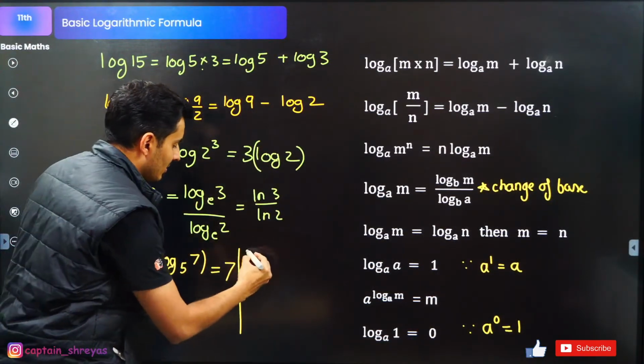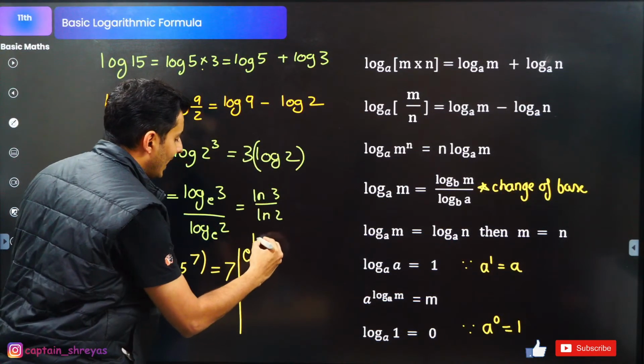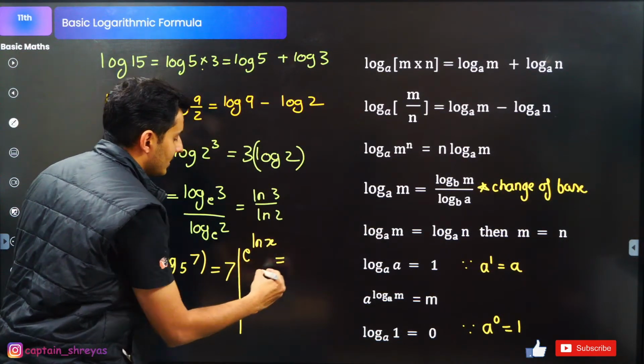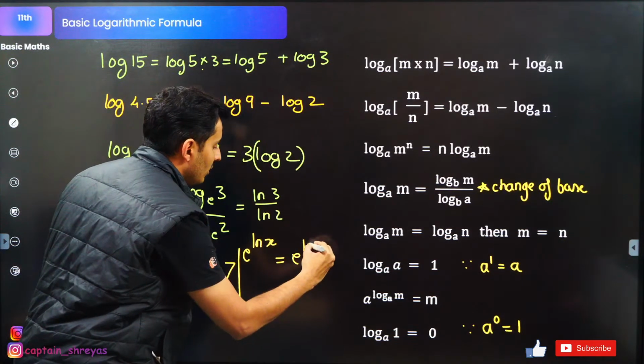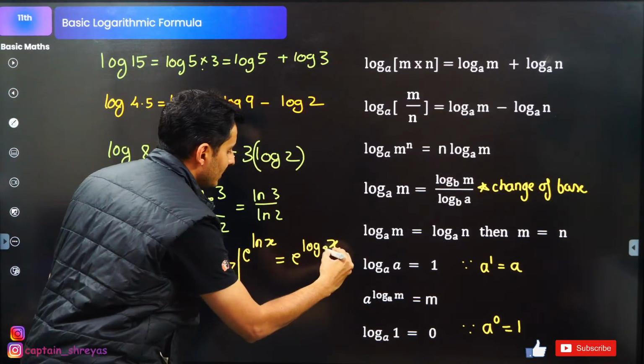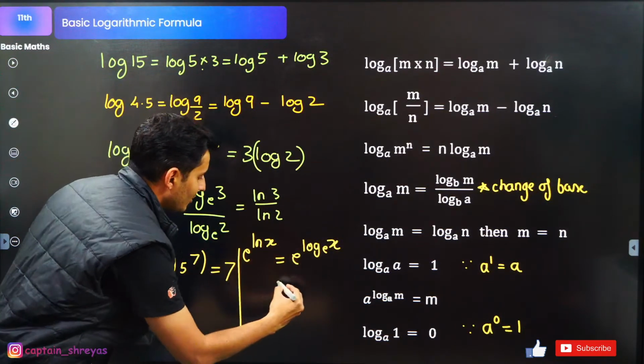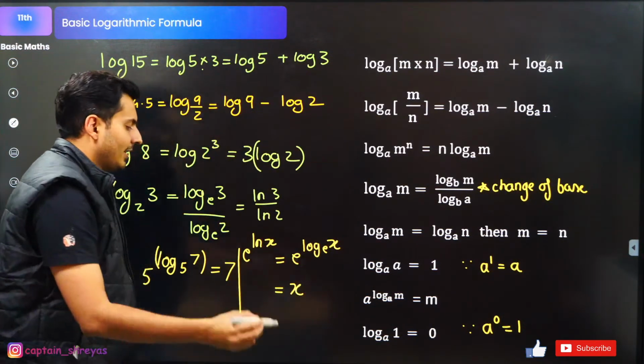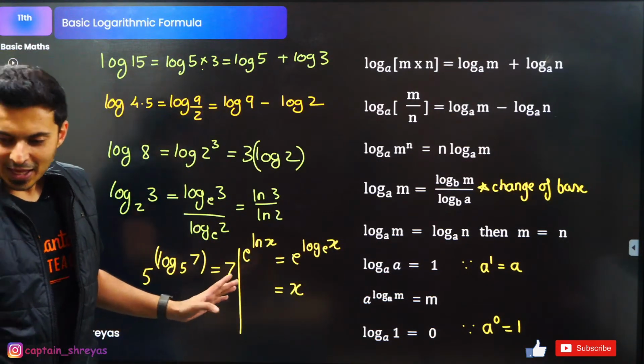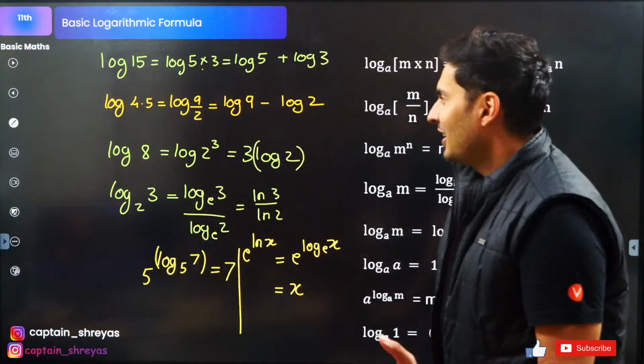Okay, so you will see this expression very commonly: e raised to ln x. e raised to ln x is as good as e raised to log of x to the base e. e is common. e is raised to this thing, e is common. So guys, the answer will be just x. That's it. Everyone? Cool? Okay.